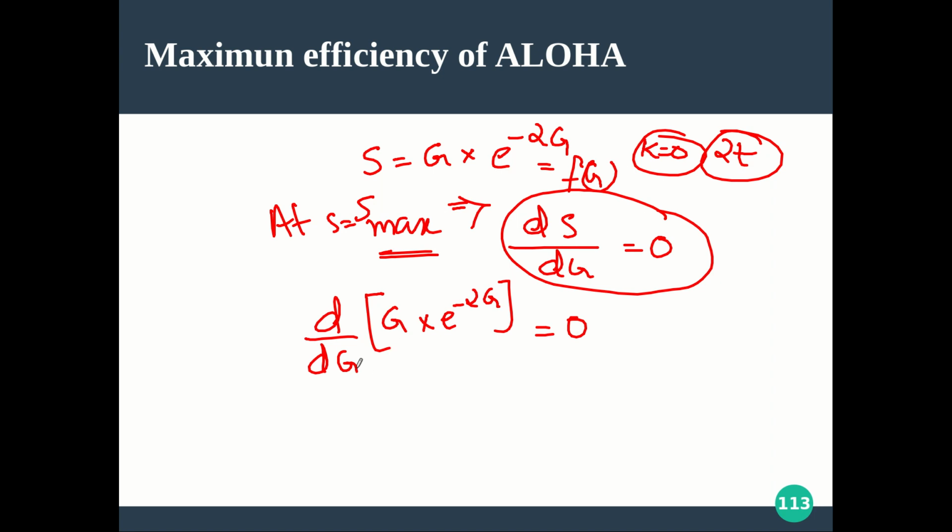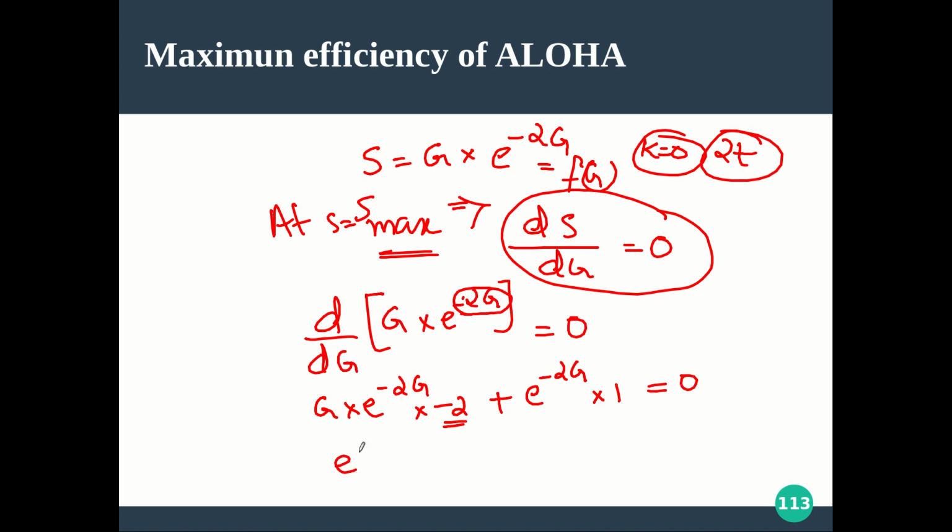Now you know the formula for the derivative, it's the product rule. How will you take the derivative? First into derivative of second, that is e raised to x, derivative will be e raised to x into derivative of x, that is minus 2, plus second into derivative of first, that is dg by dg, 1. Here this is g into e raised to x into derivative of x, that is minus 2. So this is equal to 0 at the maximum.